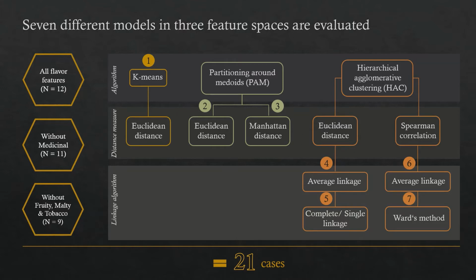For HEG, we also considered the 2 best performing linkage algorithms for both distance measures used, which you can see at the bottom gray box. So overall, we have a set of 21 cases that we further evaluate. With the help of multiple methods and indices, we arrive at a final cluster model which outperforms all the others.